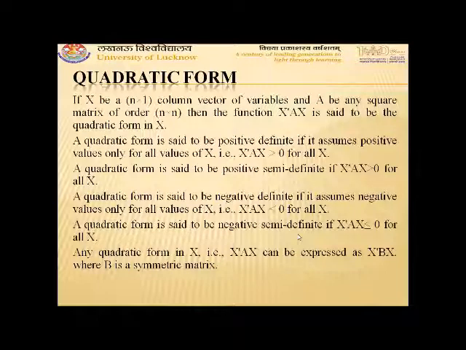So further in the lecture, I have taken A as a symmetric matrix because for every quadratic form we can obtain a symmetric matrix.